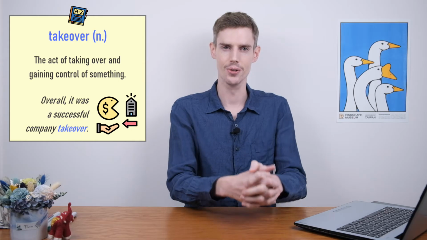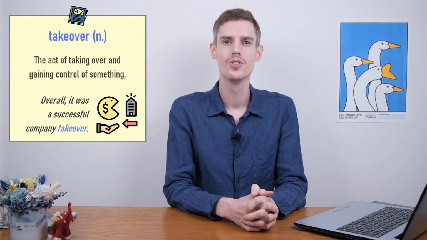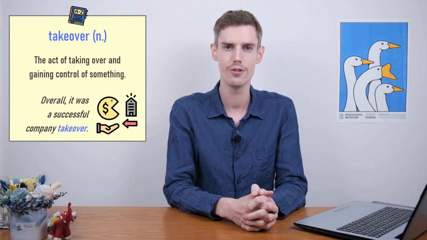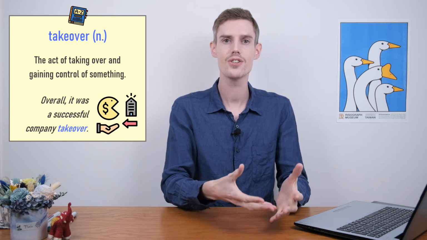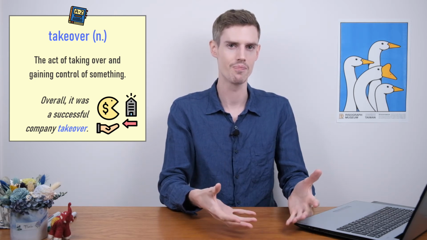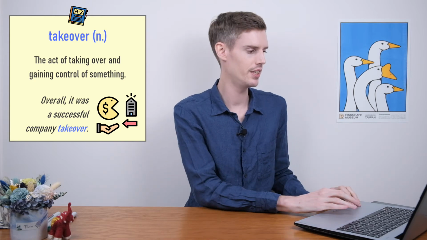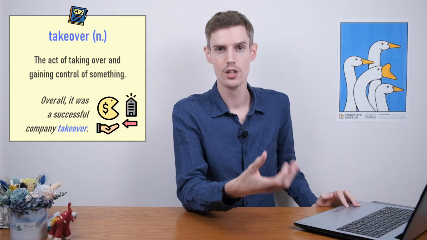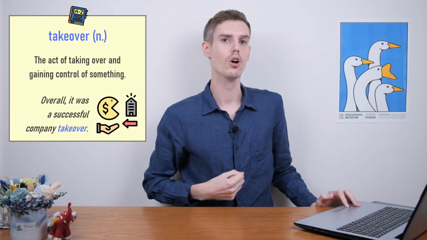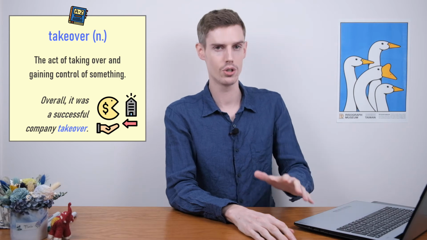Okay, it's a noun. Takeover. So a takeover is the act of taking over something, which means to gain control of something. Okay? So in this sentence here, the Taliban takeover. Okay? So it means the Taliban took control of Afghanistan in August.